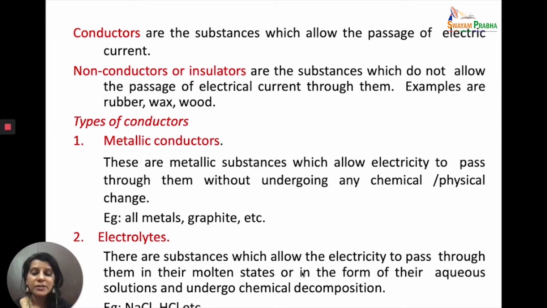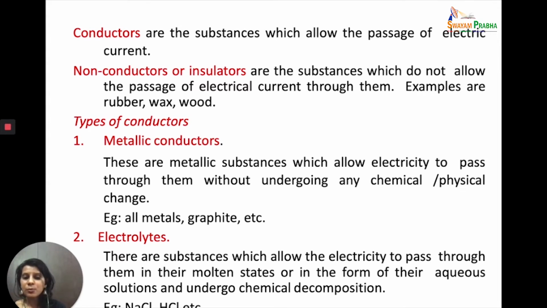But do they allow passage of electric current in the solid state? No, because within the electrolytes, the passage of electric current is due to the movement of ions. When you take solid sodium chloride, you know that there are Na+ ions and Cl- ions, and they have a strong electrostatic force of attraction between them. So the melting point is very high, and because there are strong forces of attraction, these ions cannot move, and because these ions cannot move, they do not conduct electricity in the solid state.